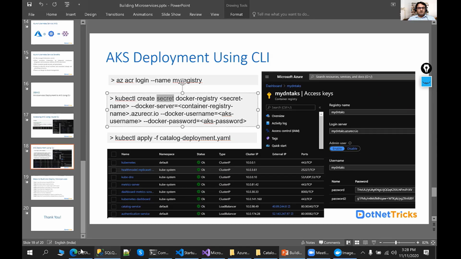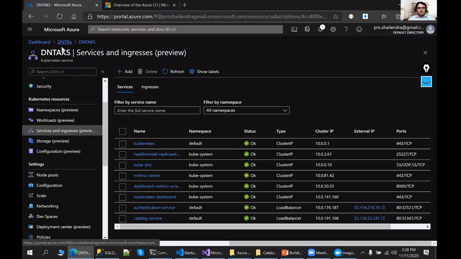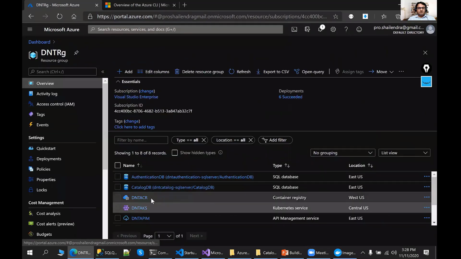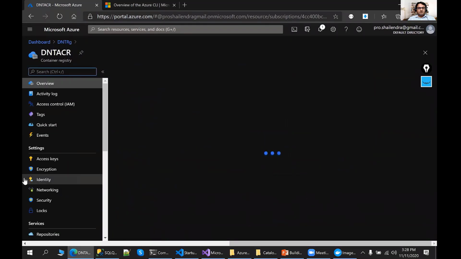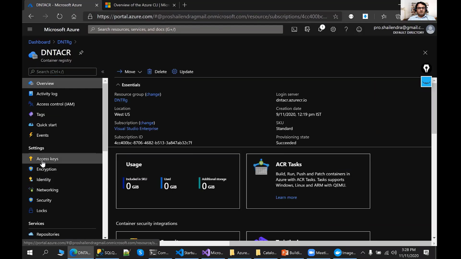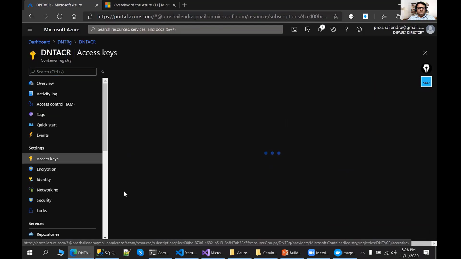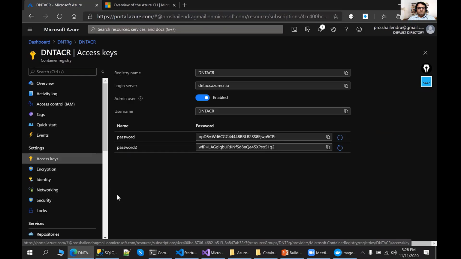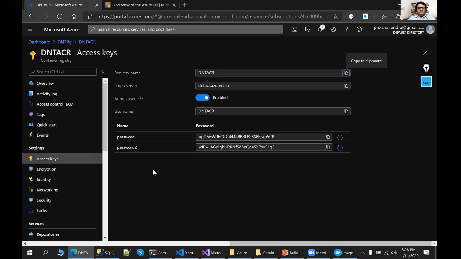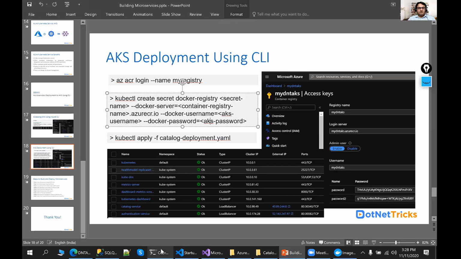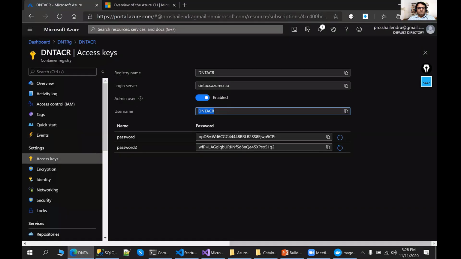Let me show you where you can access the username and password. Just go to the resource group, and we have the DNT ACR, where you will find the access keys. Inside the access keys, you will find a username and a password. I already enabled the admin user access. This is my username, which you need to mention, and this is the password. The Docker server URL is also available: DNT ACR. This is the one.